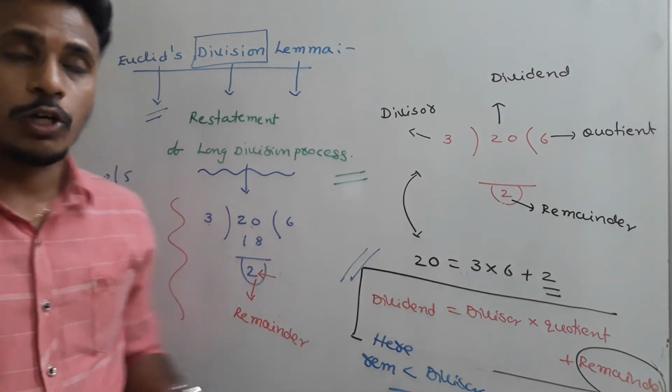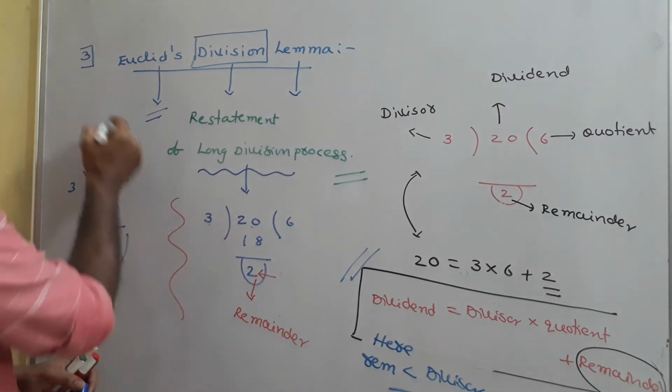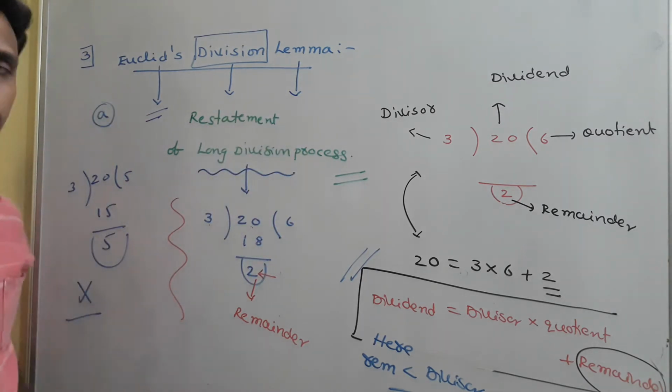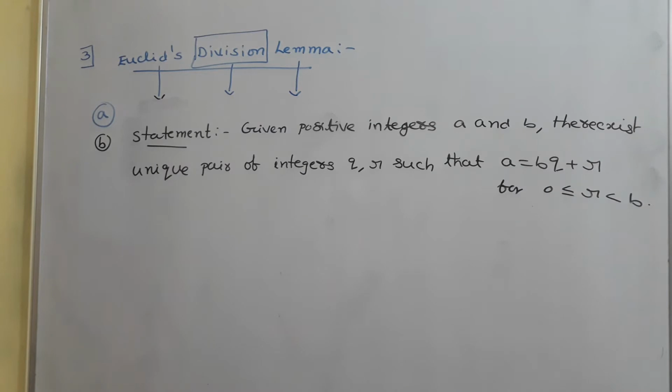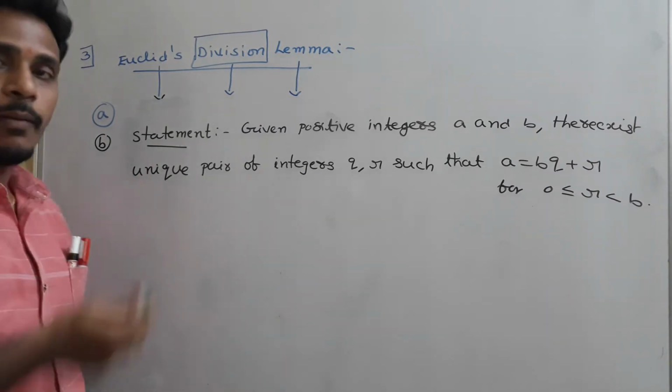And then I will state that particular statement. You just note everything as 3a, okay? Have a look. So just look at the board. This is the statement of Euclid's division lemma.